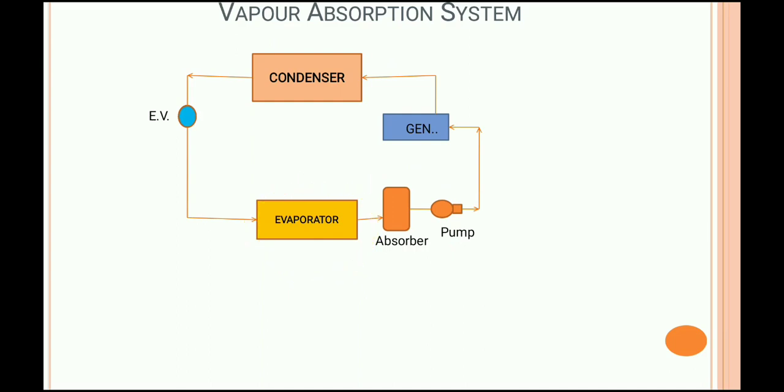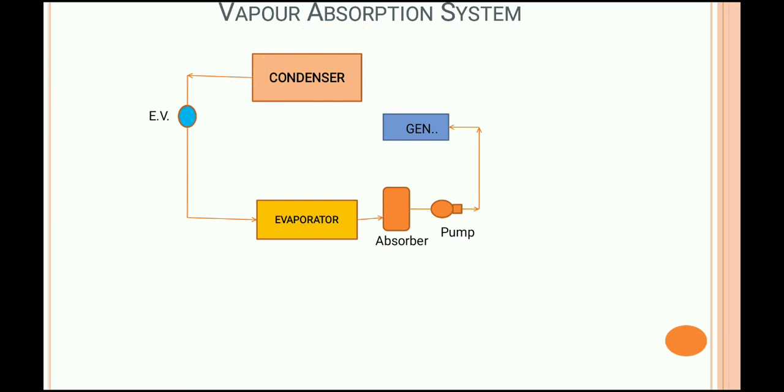Once the refrigerant is coming from the evaporator, it goes to the absorber, where that vapor refrigerant is absorbed by the absorbent, and by this there will be a solution, and that solution is said to be the rich solution. That rich solution goes to the pump. Pump increases the pressure from evaporator pressure to the condenser pressure.